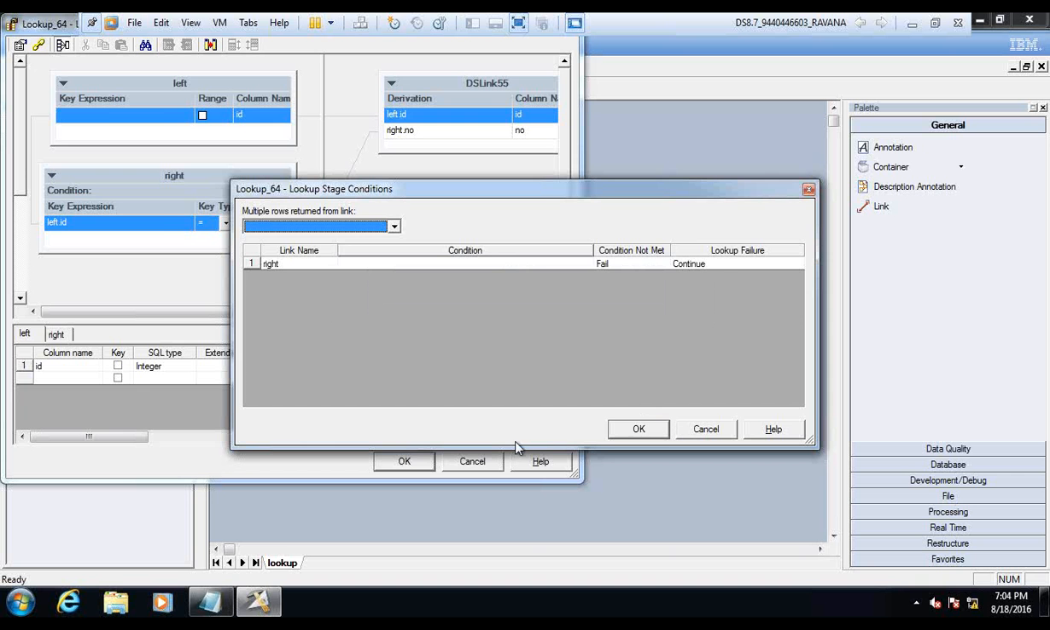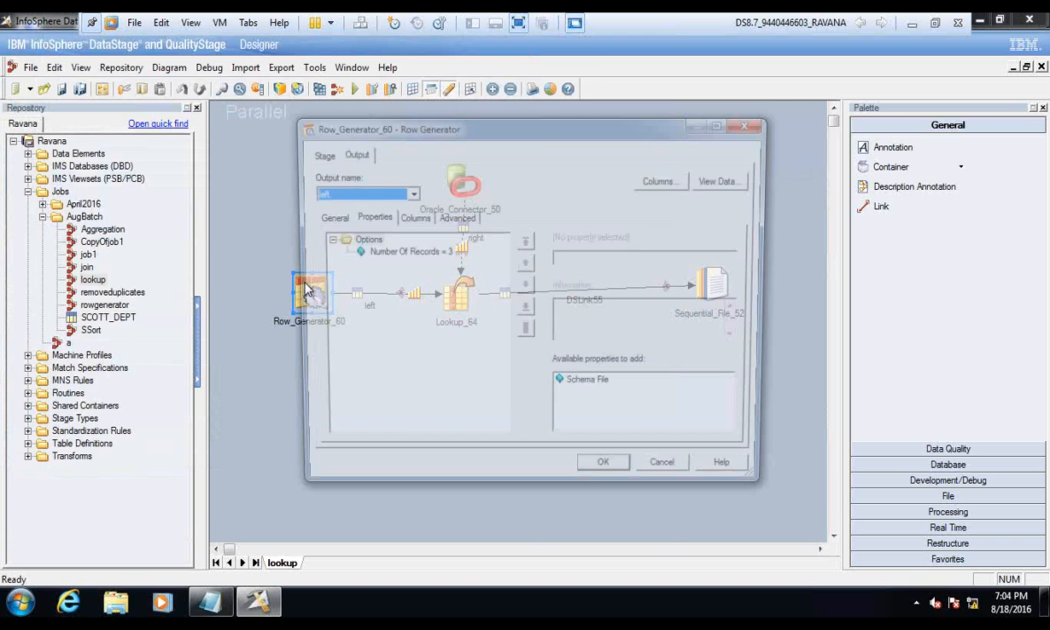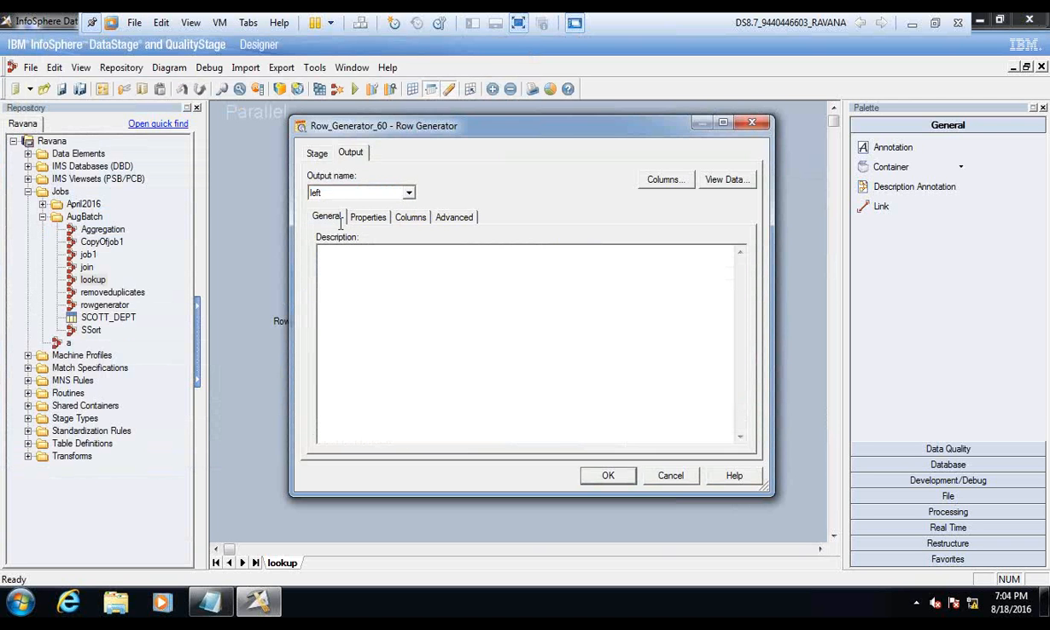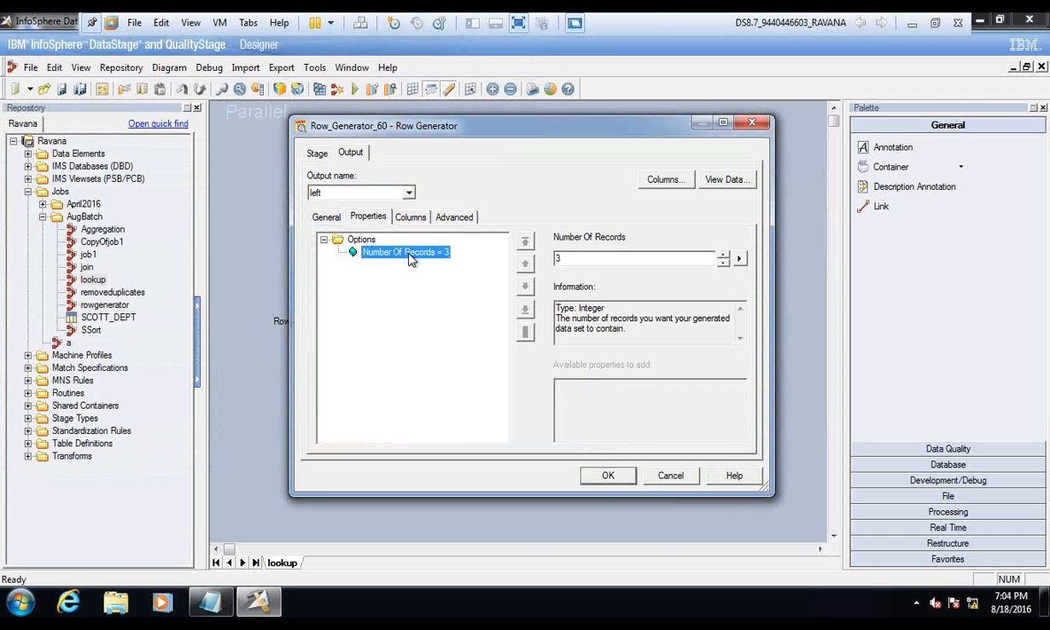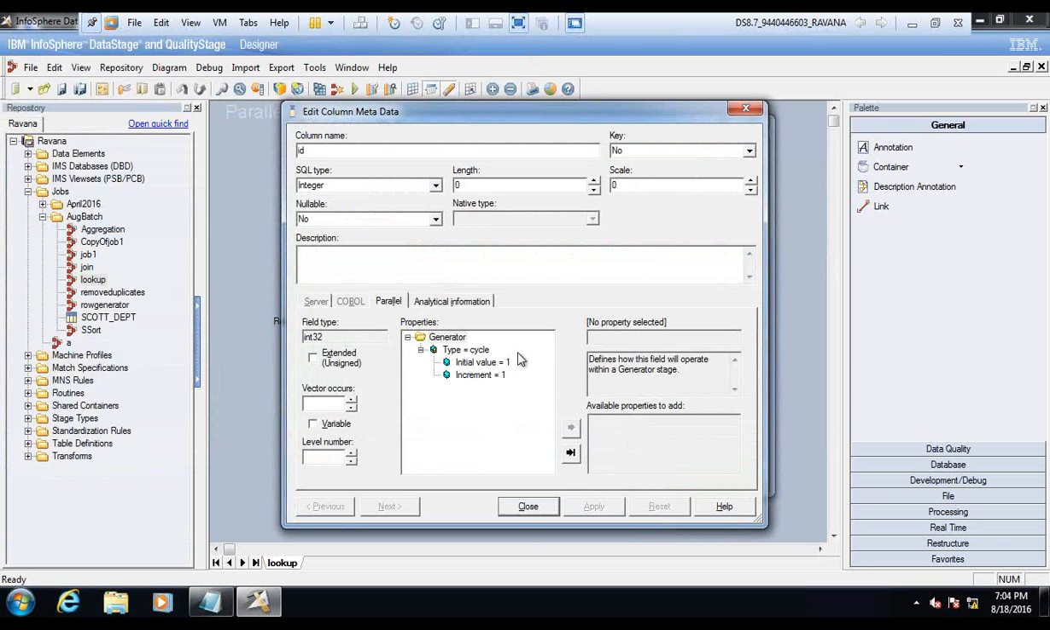Let's see whether the condition match is happening or not. For example, here the number of records is 3, so let's put it as 10. What is the value we are generating? Increment by 1: 1, 2, 3, 4, 5, 6, 7, 8, 9, 10. So that's the output, right?